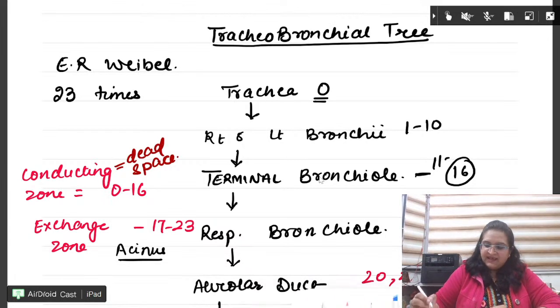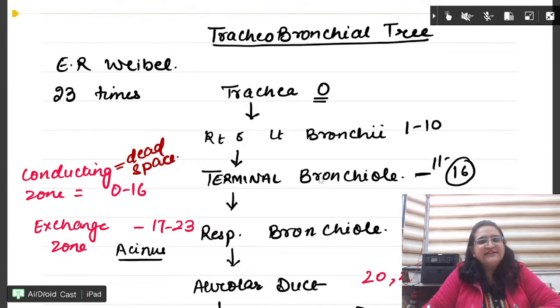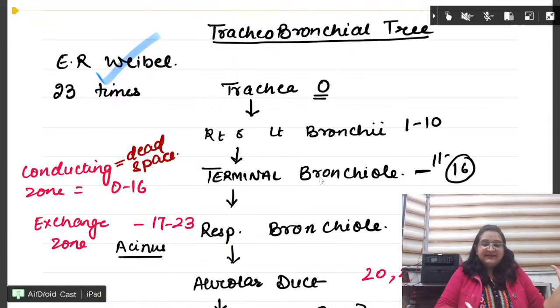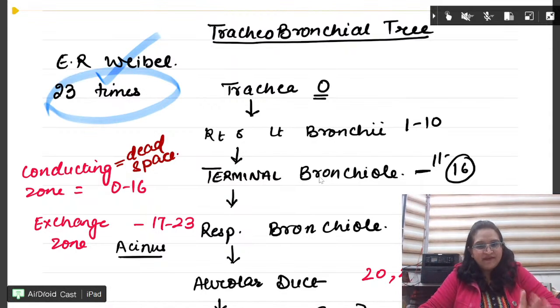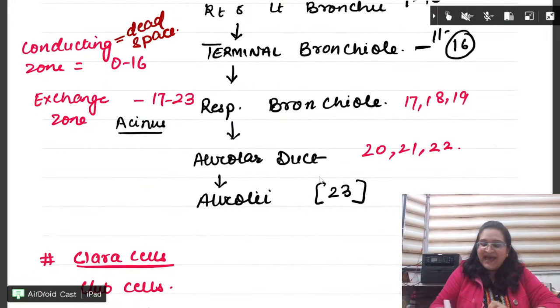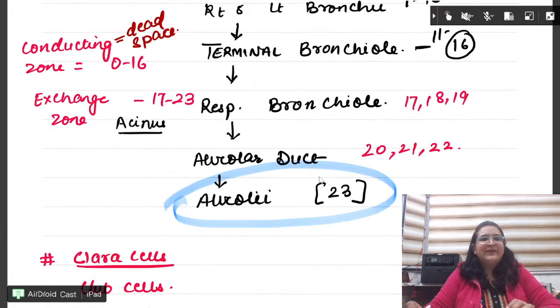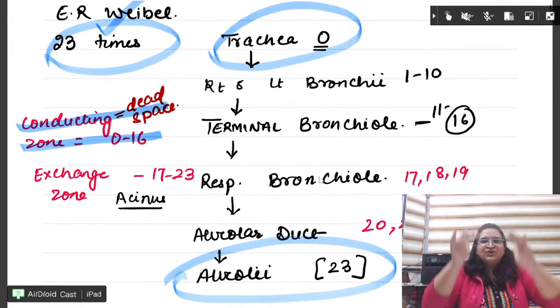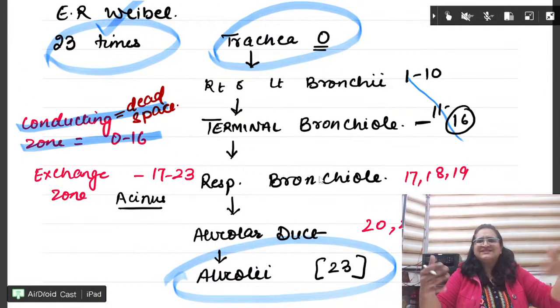Okay. Next, tracheobronchial tree. What are the important questions? See, it was given by ER people 23 times. Air divides. The important question: trachea is given the number 0 and alveoli are given the number 23. There is a conducting zone from 0 to 16. You don't need to know which is which generation.